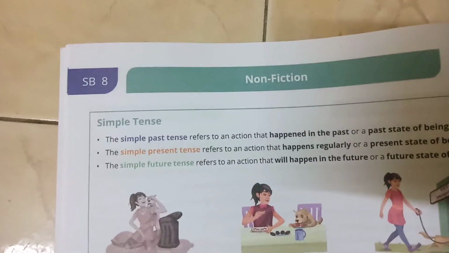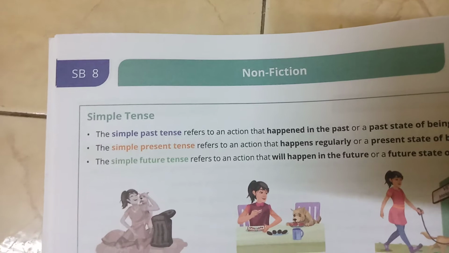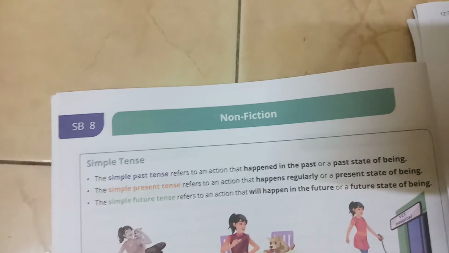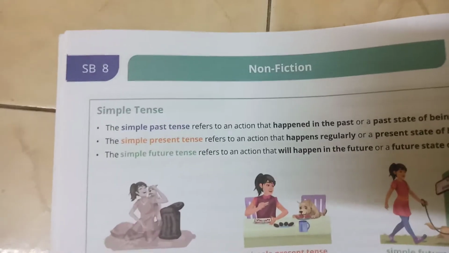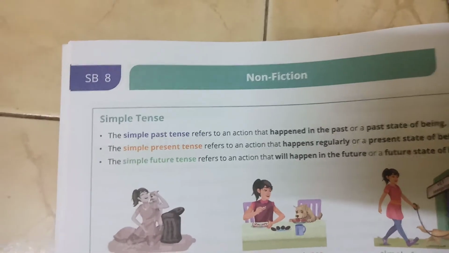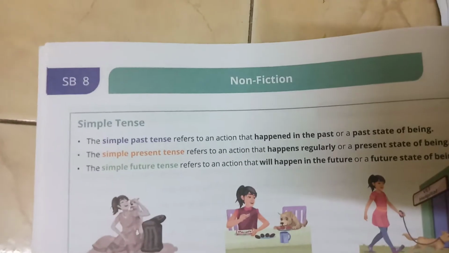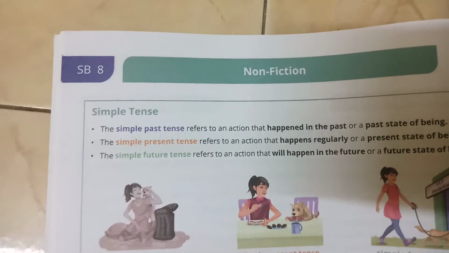Simple tense. Simple past tense refers to an action that has taken place already, happened in the past, or a past state of being. Simple present refers to an action that happens regularly or a present state of being. Simple future refers to an action that will happen in the future or a future state of being.